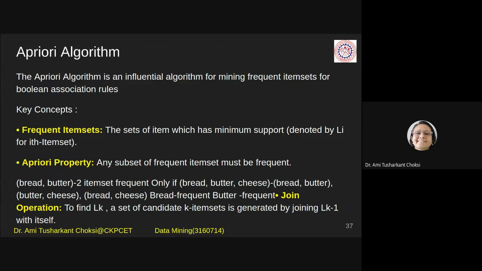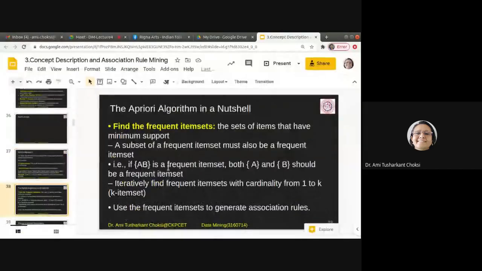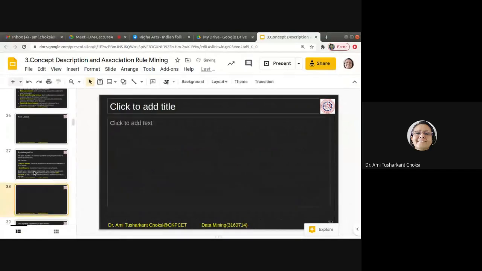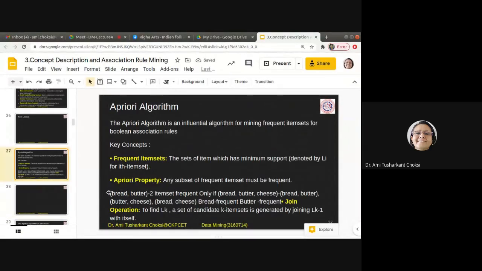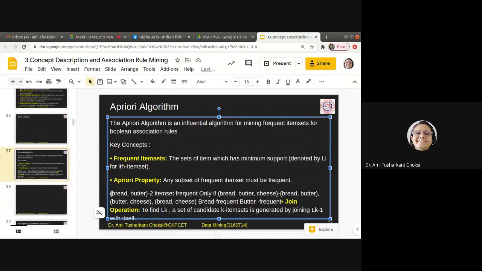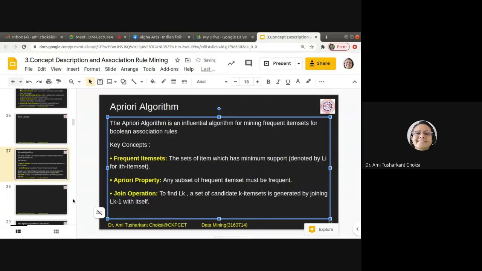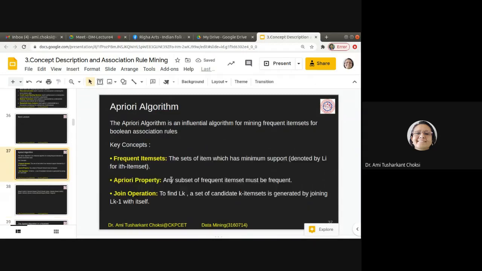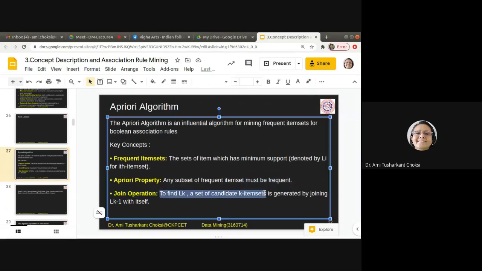What does that mean? Let me put this example here so you can see it properly. Otherwise, the formatting will be disturbed. Join operation, right? This is what we want to understand.